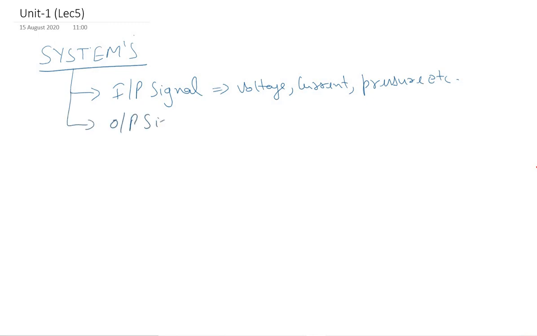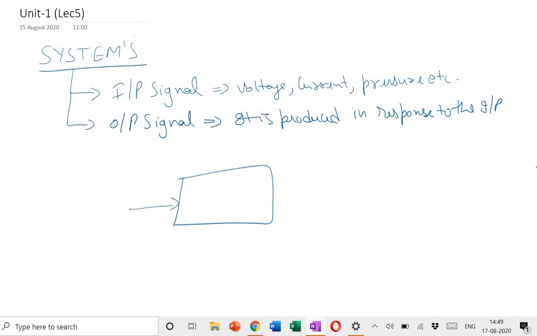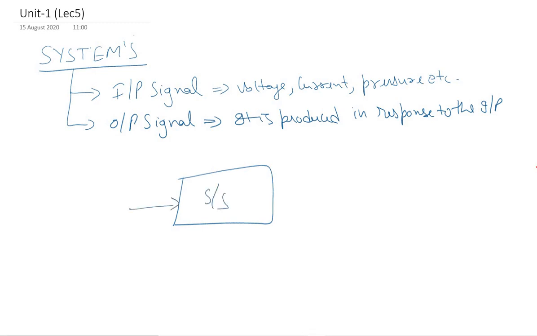Output signal is that which is produced in response to the input signal. So we can say that a system is a connection of discrete components which, given a particular set of input signals, produces a desired output signal.